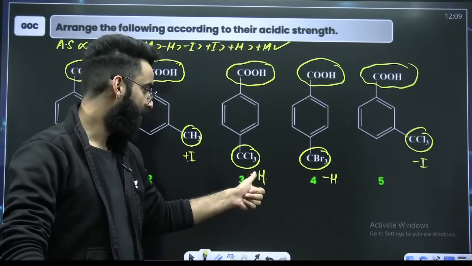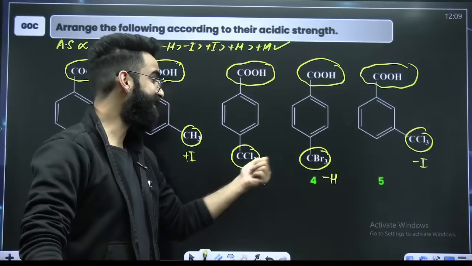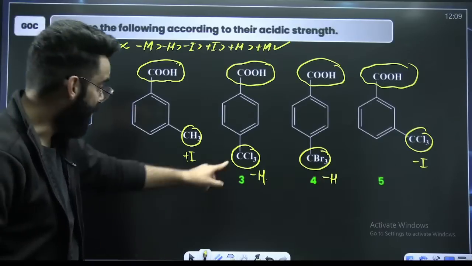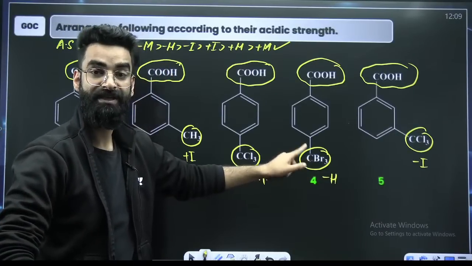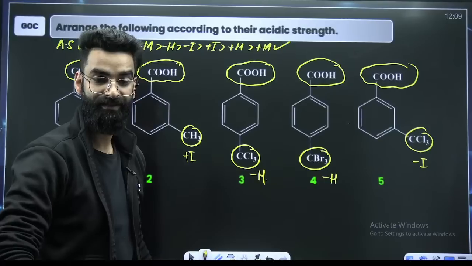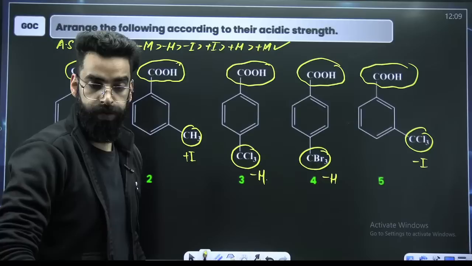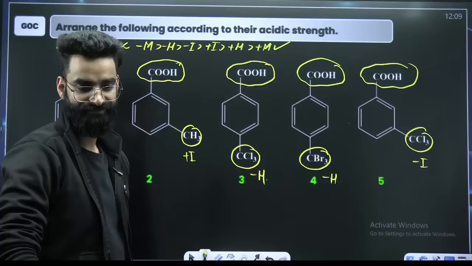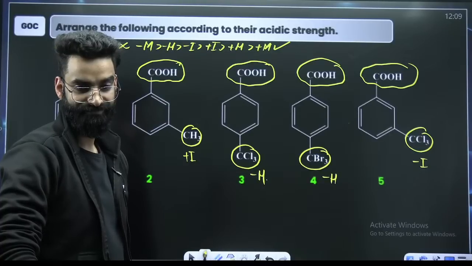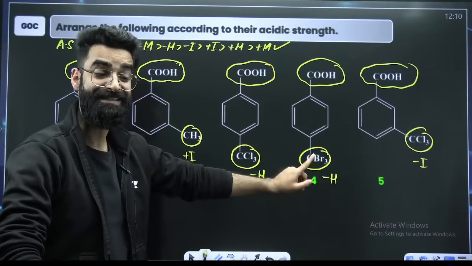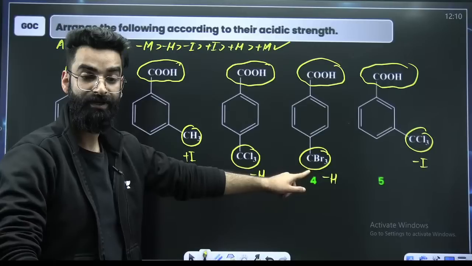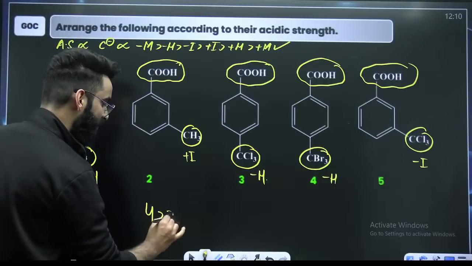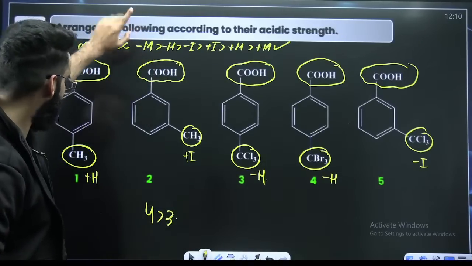Correct? Now, which is showing more minus H? CCl3 or CBr3? I just want to see whether you remember or not. Among these two, which one is showing more minus H? CBr3 or CCl3? If you remember in the series I have mentioned, CBr3 is showing more. CBr3 shows more minus H. You have to remember all those things. So 4 followed by 3. So H is over.